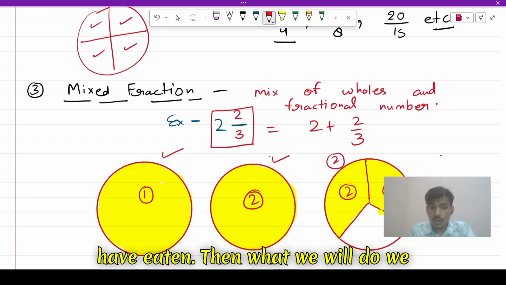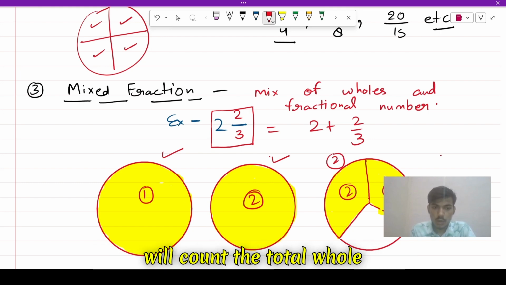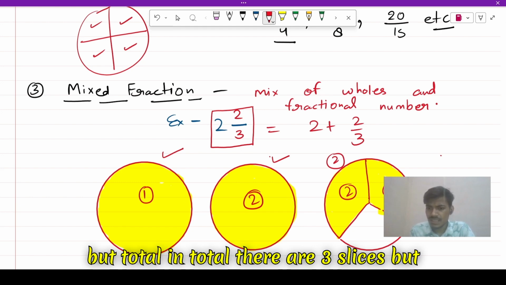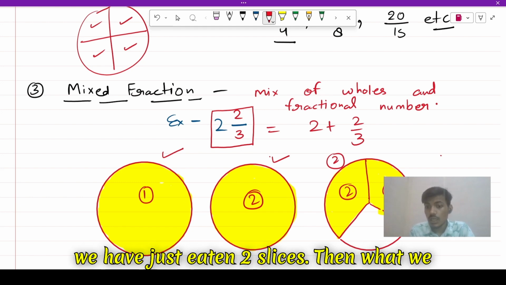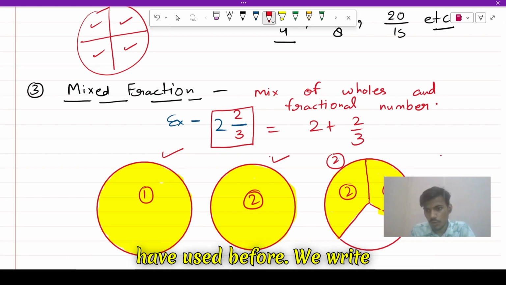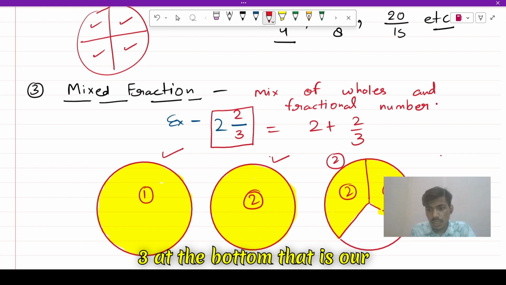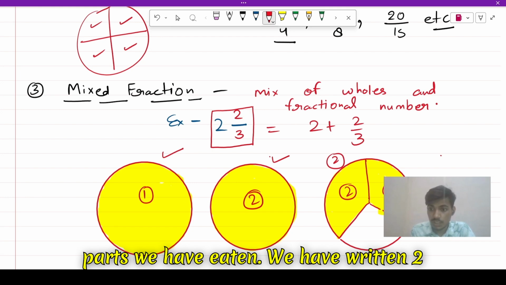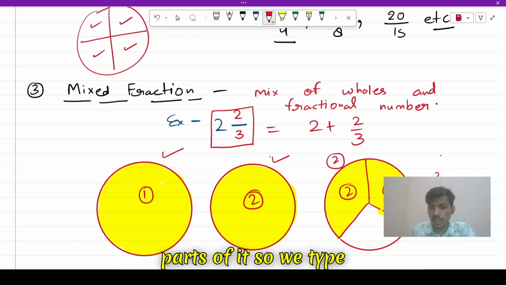Then what we'll do? We will count the total whole. There is two whole and total slices. In total there are three slices, but we have just eaten two slices. Then what we'll do? We'll use the same method we have used before. We'll write 3 at the bottom, that is our denominator, and we will write the parts we have eaten. We have eaten two parts of it. So we'll write 2 at the top.